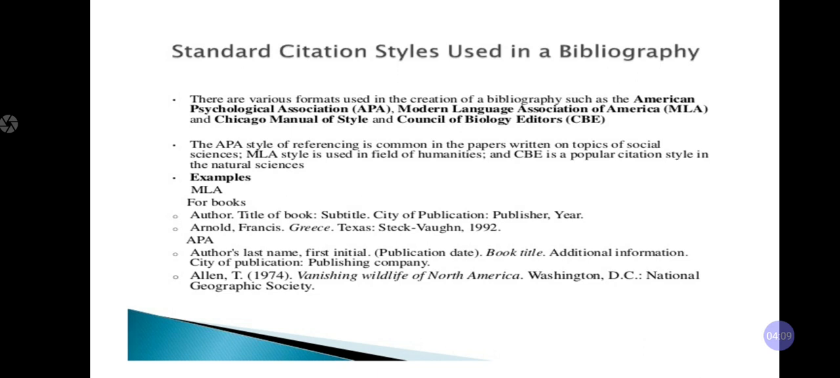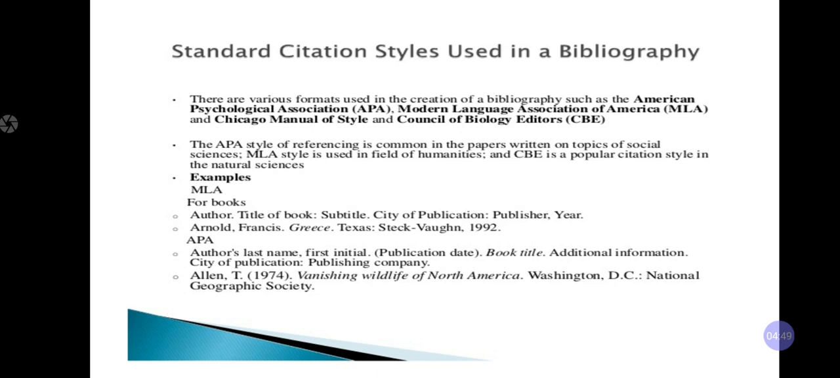The APA style of referencing is common in papers written on topics of the social sciences. Whenever the writer is writing about the social sciences, the writer gives preference to using the APA style of bibliography. Second, MLA style. MLA style is used in the field of humanities, and CBE is a popular citation style in the natural sciences.